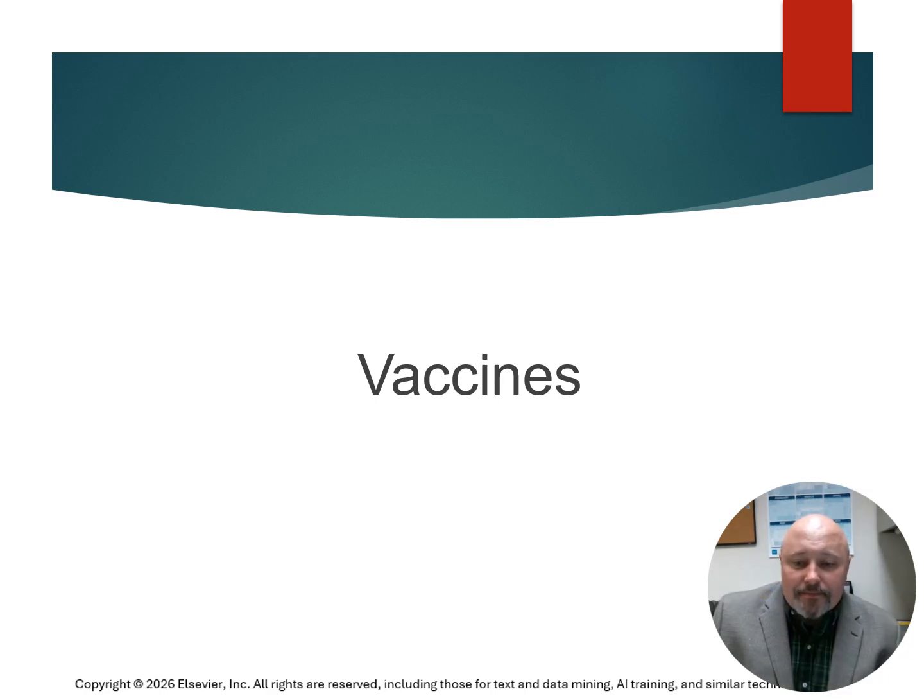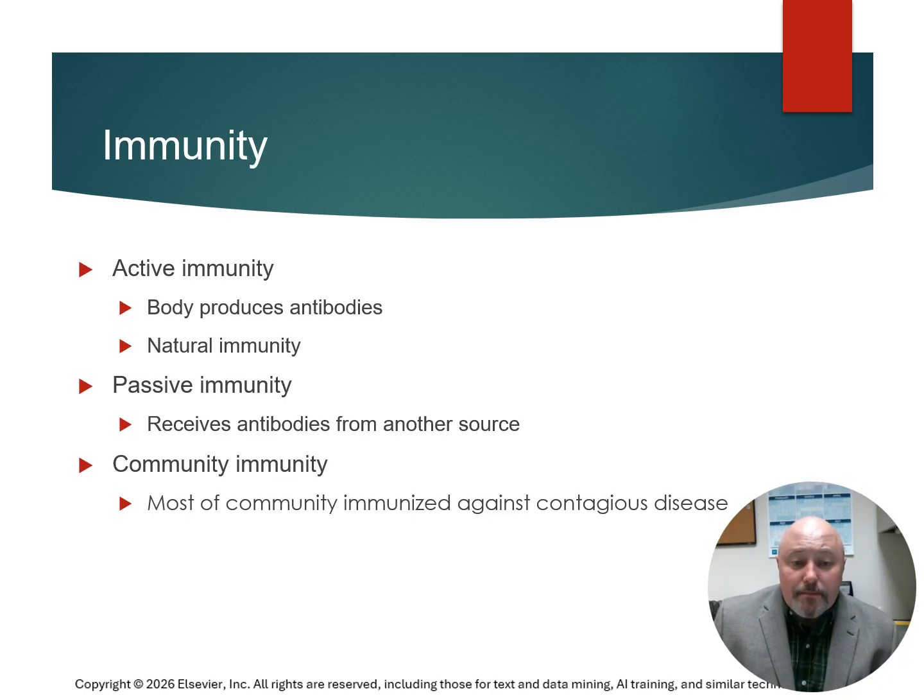Chapter 34, Vaccines. Immunity comes in three different forms. There's active immunity, which is the antibodies that are produced in your body, also called natural immunity. There's also passive immunity, where antibodies are received from another source, such as vaccinations. And then there's community immunity. Most of the community immunized against a contagious disease is going to stop its spread.